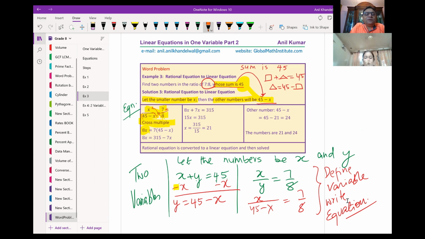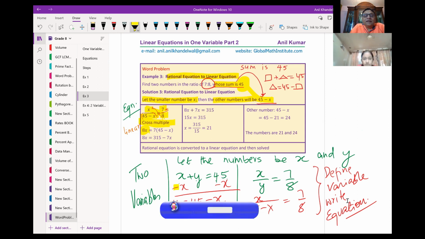Now do I get a linear equation? Yes. 8x equals 7 times 45 minus x. Do you see that? So what we have done here is from a rational equation, we got a linear equation. Now you know how to solve a linear equation. Solve it. We have got 8x equals 7 times 45 minus x.